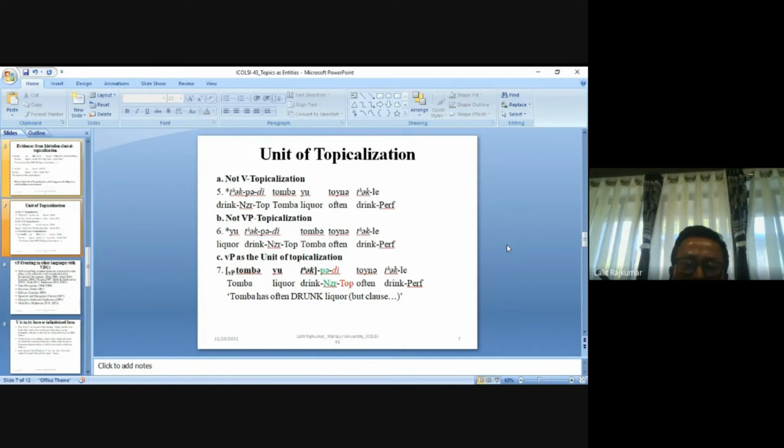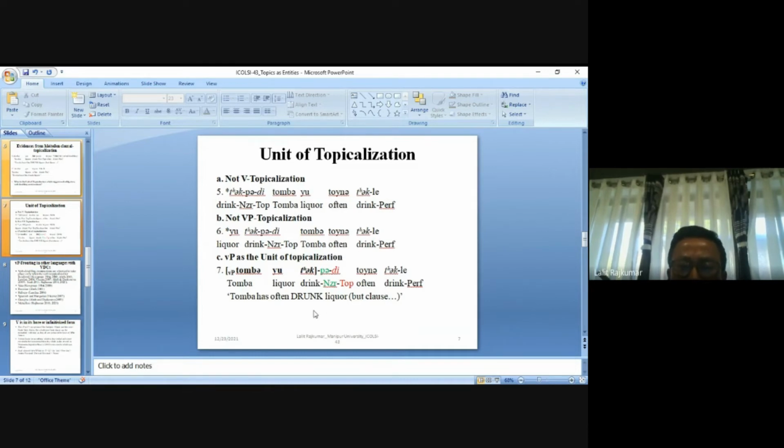But rather it's given in example number 7. It's a case of small VP topicalization, that is a whole clause which consists of the verb, the object as well as the subject: Tomba yu thakpadi toina thakle. This is the unit which has topicalized to get the verb doubling construction.